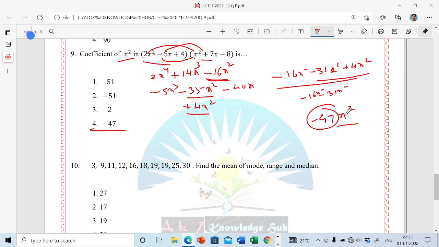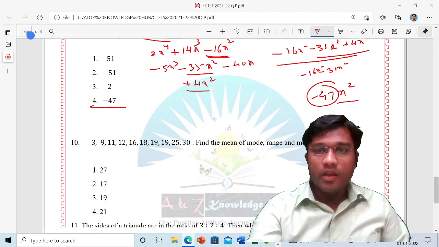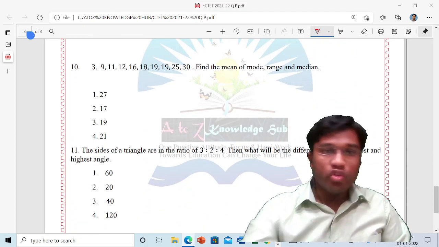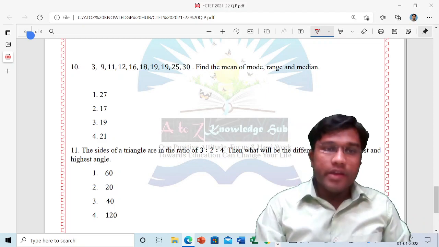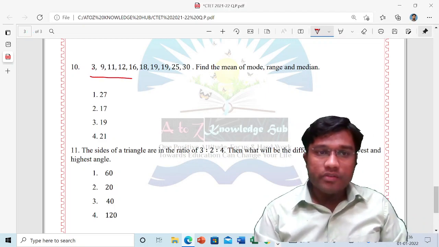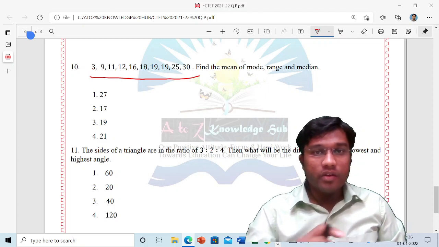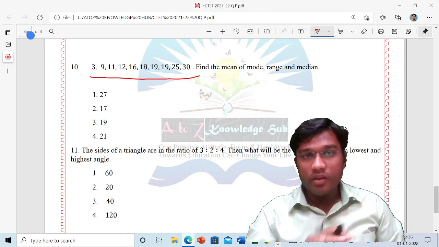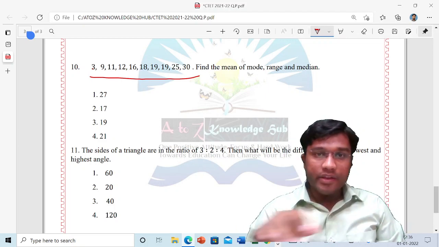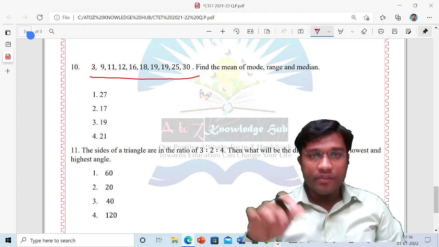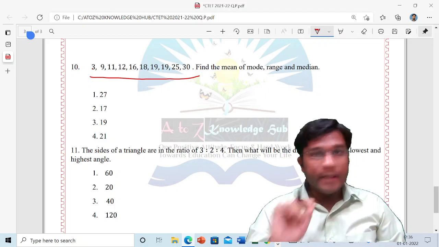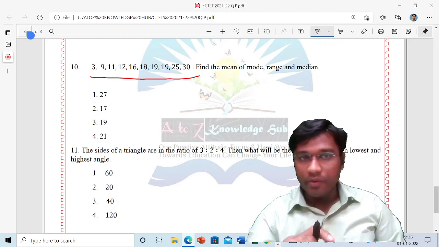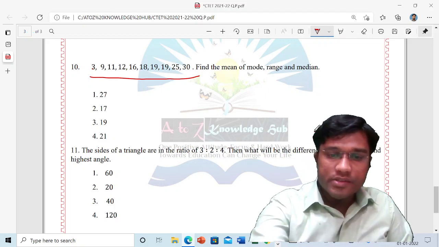Now we are moving towards the next solution, question number 10. See what is asked here. In an examination, the series of numbers given is jumbled here and there, not in increasing order. We have arranged it because we need to solve correctly, so it is already arranged here.